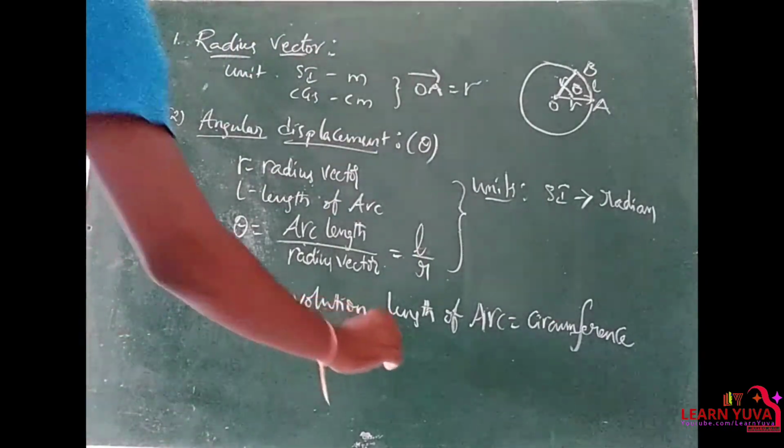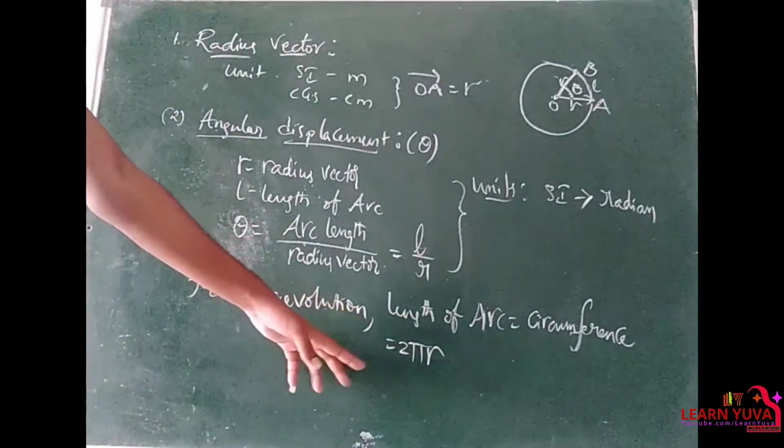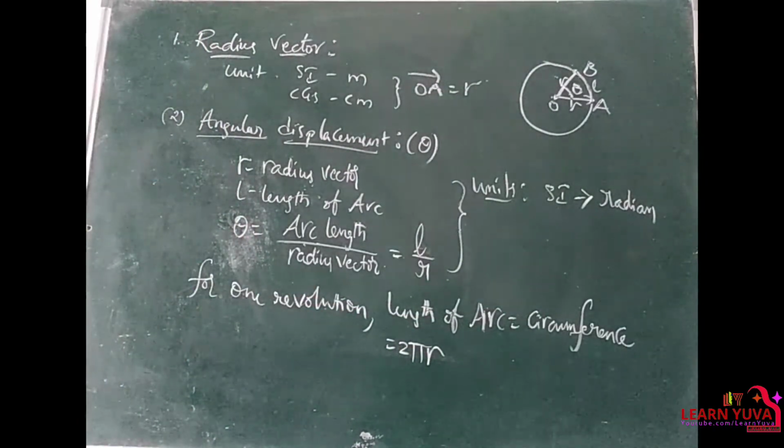So that is equal to 2 pi r. This is for one revolution: the length of arc is 2 pi r.